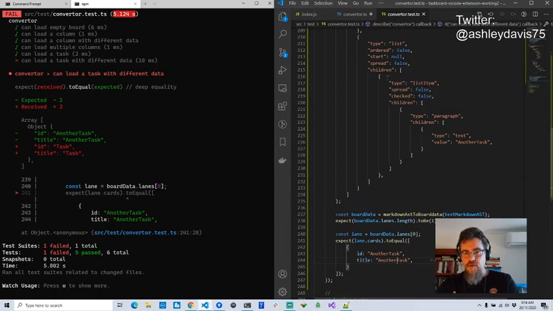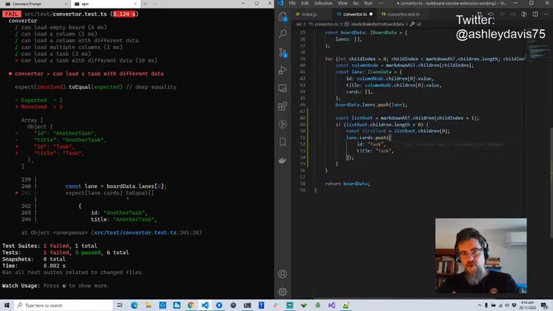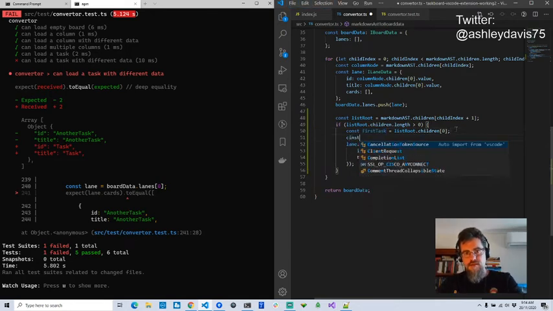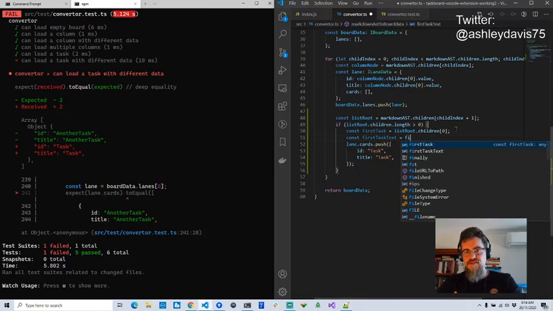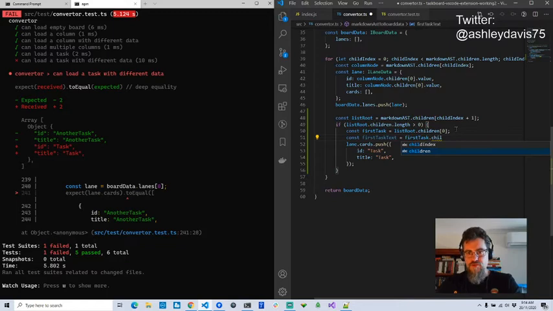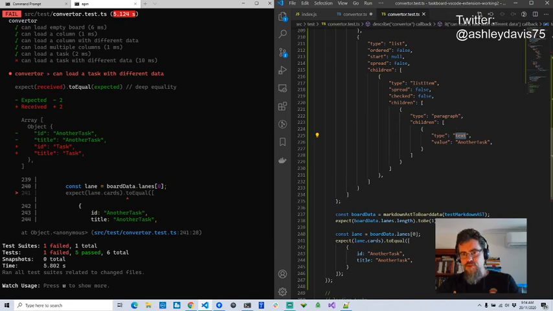So it should be a list item, and it should have a child that's a paragraph, which has a child that's a text. So what I'm going to do here is I'm going to say first task text is the first task. We're going to drill down to the children of that, and that gives us our text. And then we can pull out the value here.